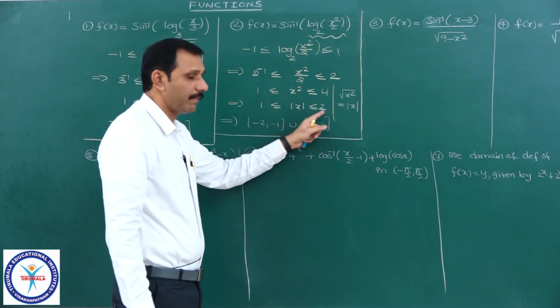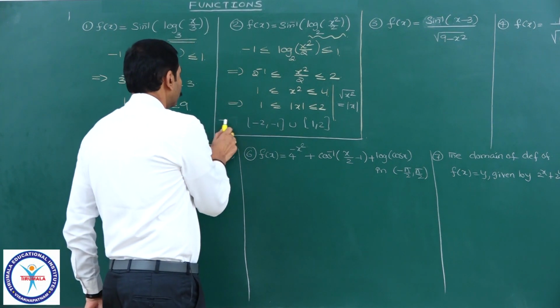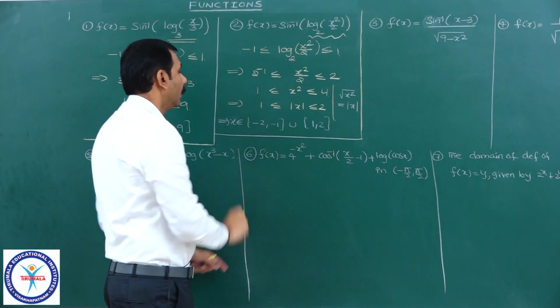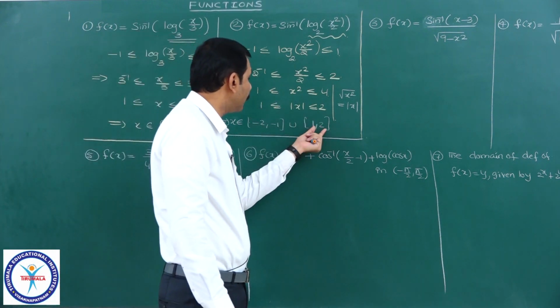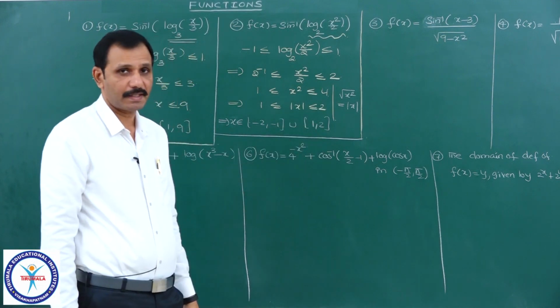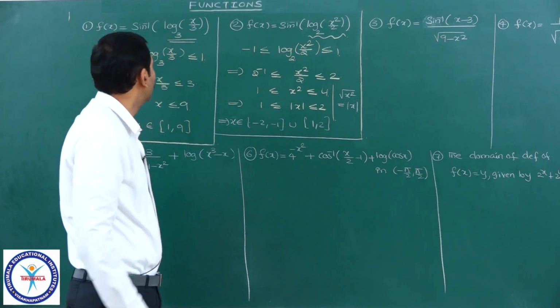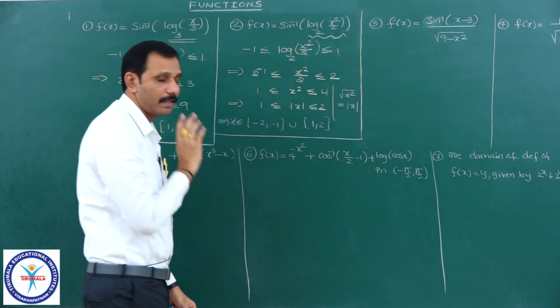Whenever mod x lies between 1 comma 2, x belongs to, see here, it will be from -2 comma -1 union 1 comma 2. These are positive values, at the same time, even if you take negative values also, it will be satisfied. This is the second one. Same here, log x to the base 3 is given, here x square by 2 is given. That is the solution for that.